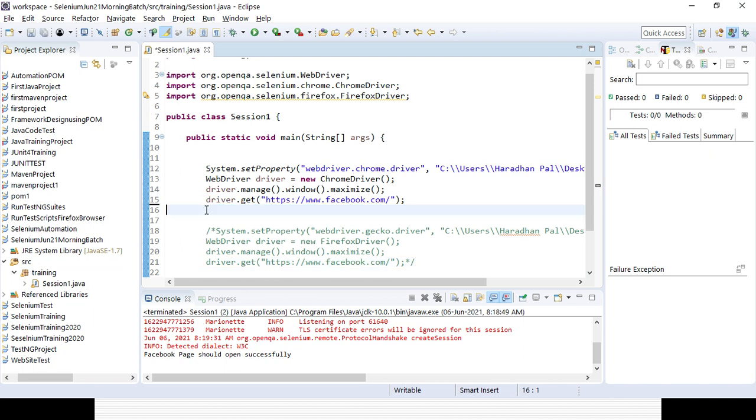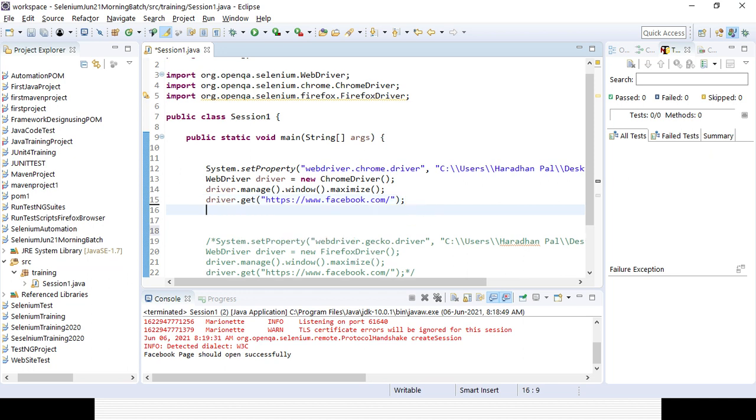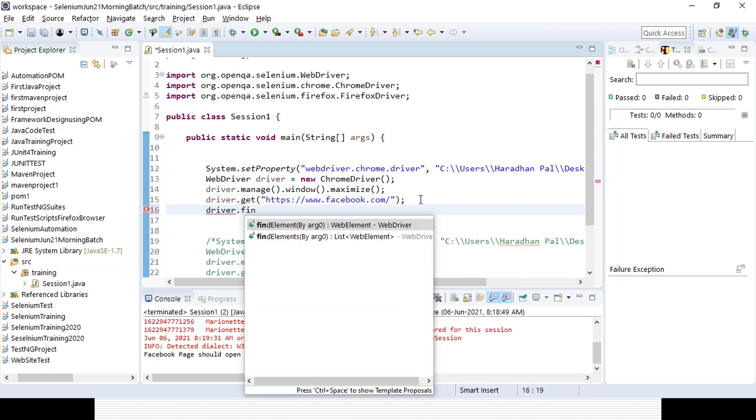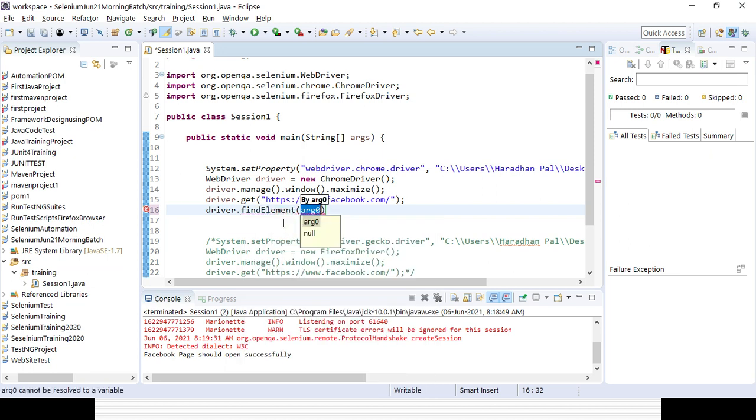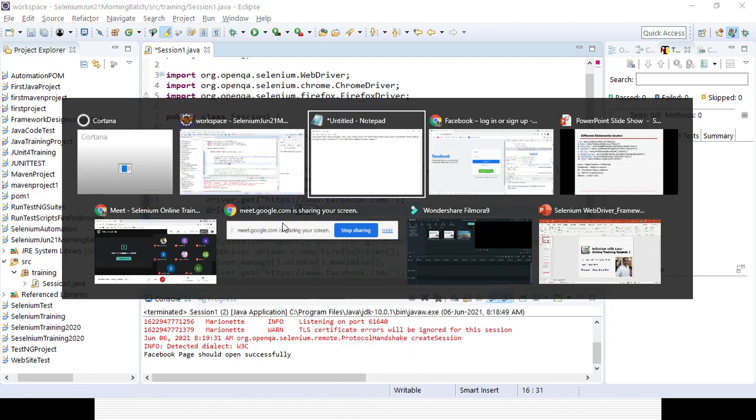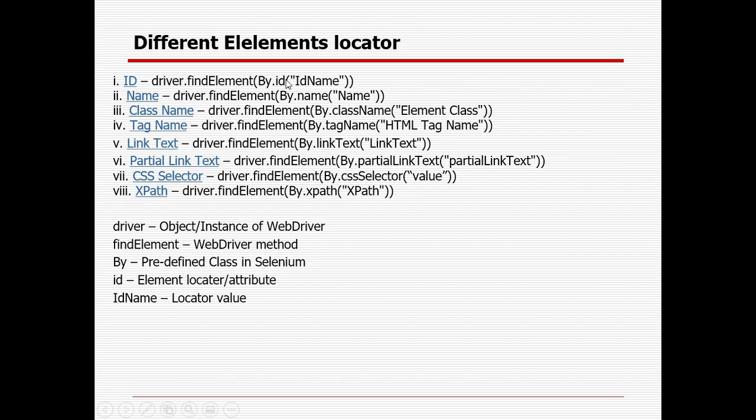First my Facebook page is open, then I need to inspect the element with driver.findElement. You can see two methods coming: findElement and findElements. Whenever I want to identify a single element, I will use findElement. Whenever I want to identify multiple elements with the tag name, I will use findElements. So findElement, then by dot, the element locator, id or name, and then the value.